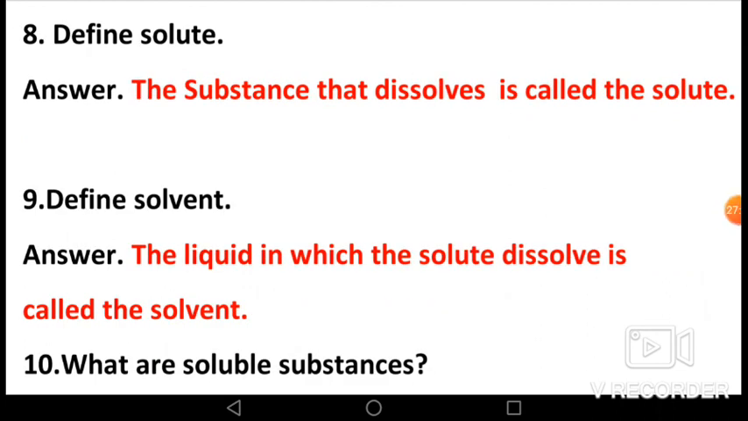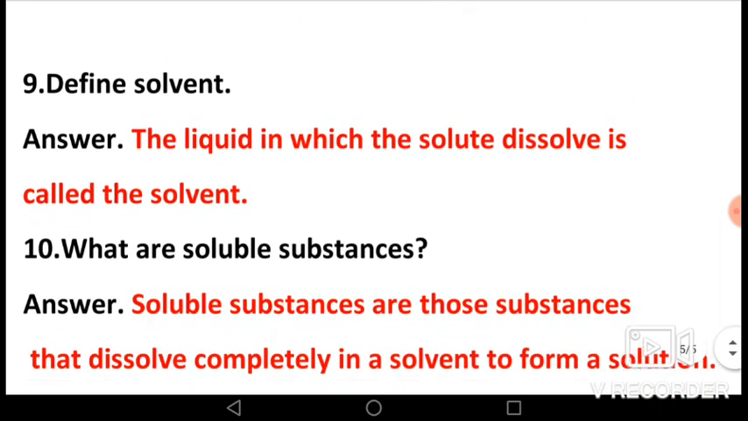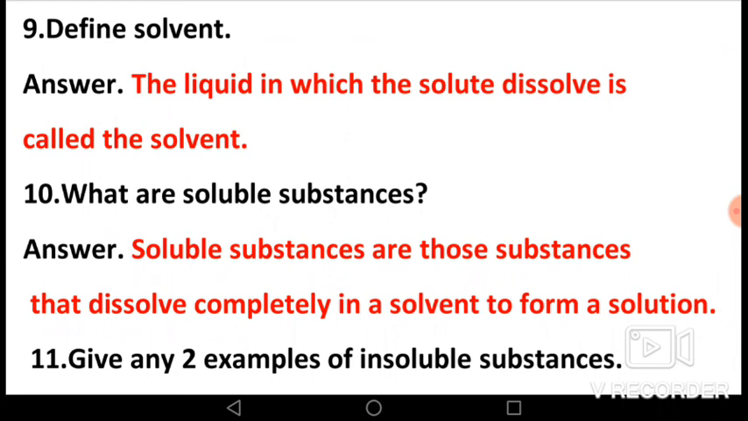Question number 8, define solute. The substance that dissolves is called solute, like sugar and salt. Sugar dissolved in milk and salt dissolved in water. Next question, define solvent. The liquid in which the solute dissolves is called the solvent. If you add sugar into milk and if sugar dissolves, it means milk is the solvent.